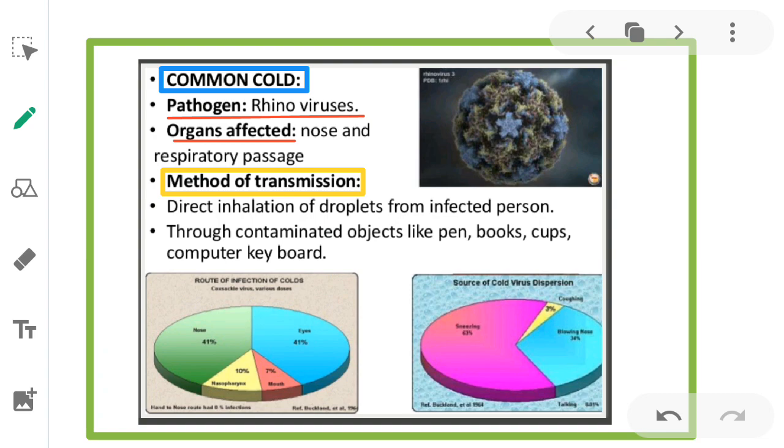Or through contaminated objects like pens, books, cups, computer, keyboard. If such objects are contaminated and we come in touch with them, then also the virus can enter into the body, causing the common cold.